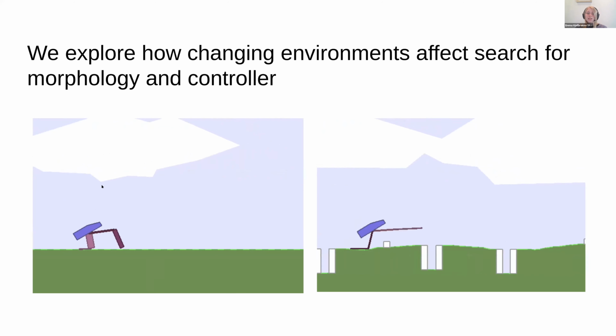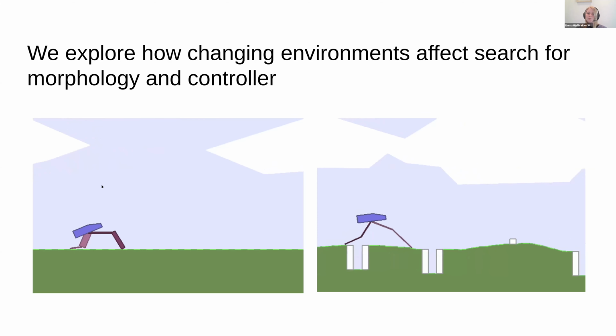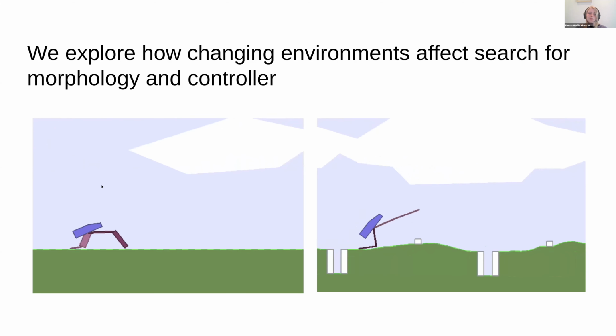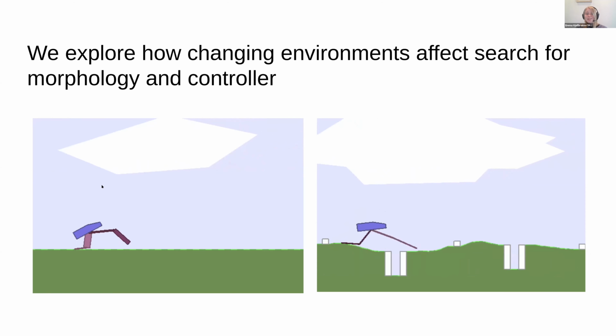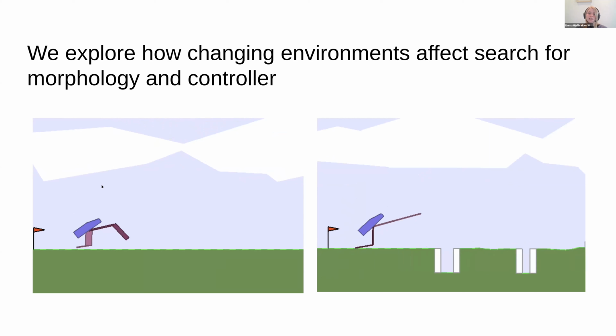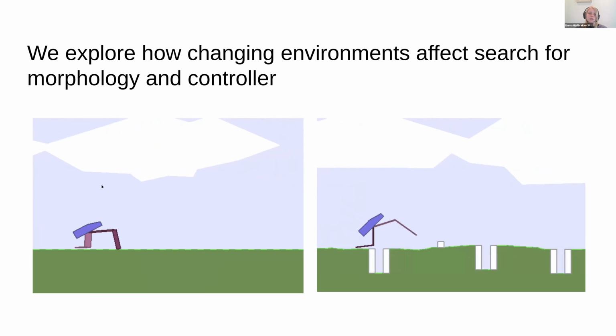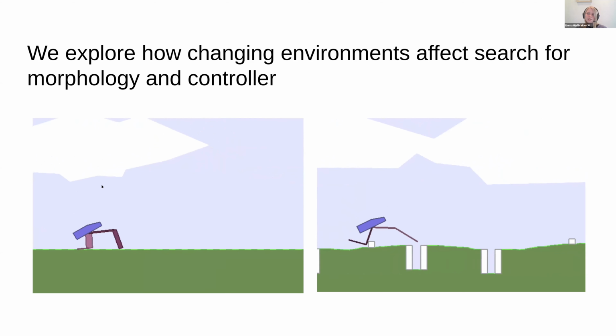When the morphology and controller are co-optimized, the morphology has a tendency to converge prematurely. This is believed to be because the controller specializes to the morphologies it is controlling, and whenever the morphology changes, it is as if the interface between the morphology and the controller no longer works for the new morphology.